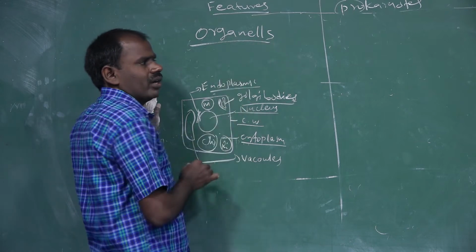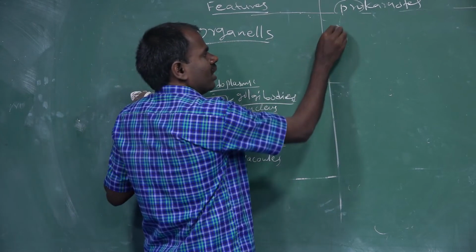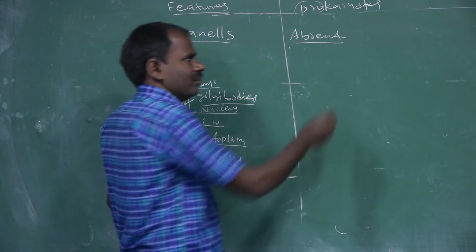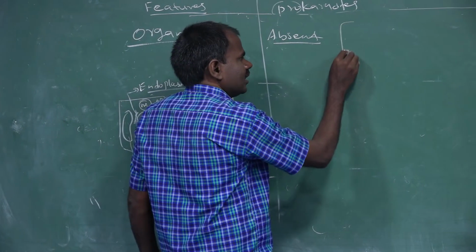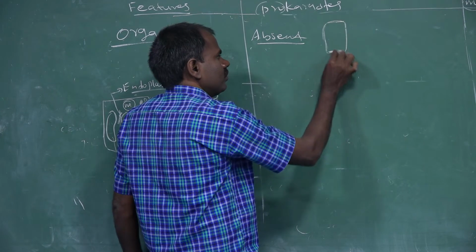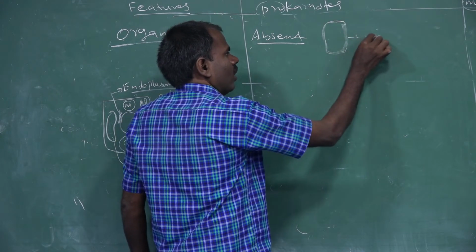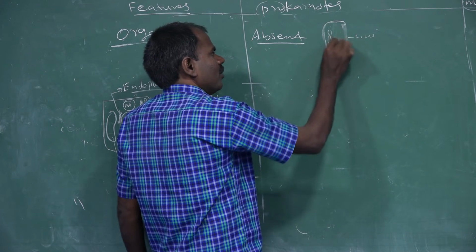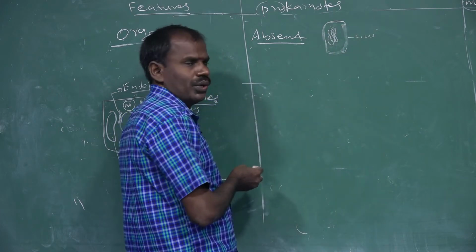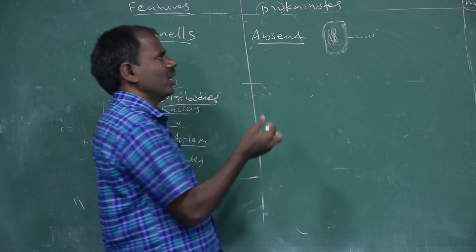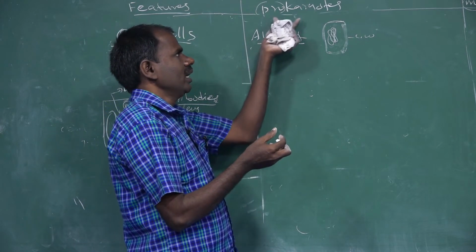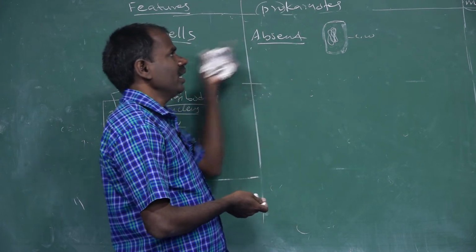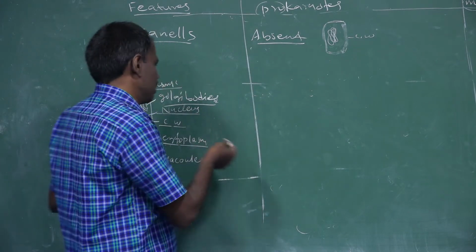But in prokaryotic organisms, most of the organelles are absent. For example, bacterial cells contain only a cell wall, then cytoplasm and nucleoid. Very few organelles are present in prokaryotic organisms.